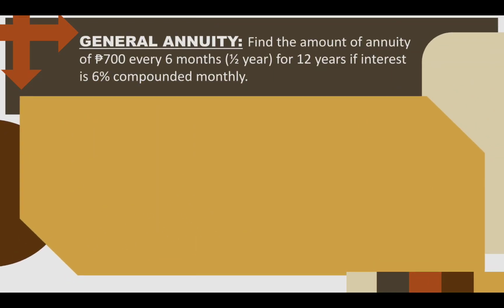Let's have another one. Find the amount of an annuity of 700 pesos every 6 months for 12 years if the interest is compounded monthly. So you are making payments of 700 pesos every 6 months, which is synonymous to semi-annual or half a year, and yet your money is earning interest every month. So it's clear that the payment period, semi-annually, and the interest period, which is monthly, are not the same.